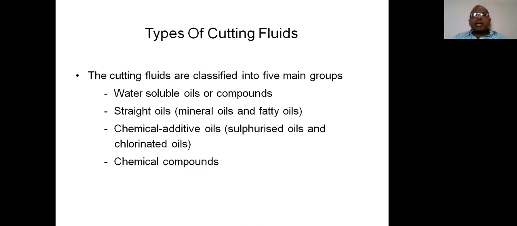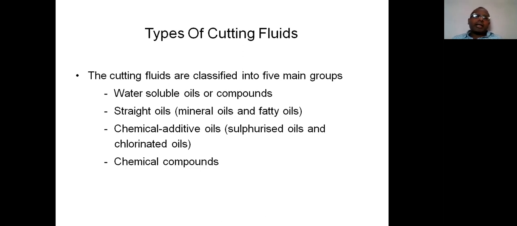So next, chemical compounds. In the previous one, we use two different chemicals, so they are chemical additive oils. In this one, chemical compounds, only a single category of chemical is used for removing heat between the job and cutting tool.